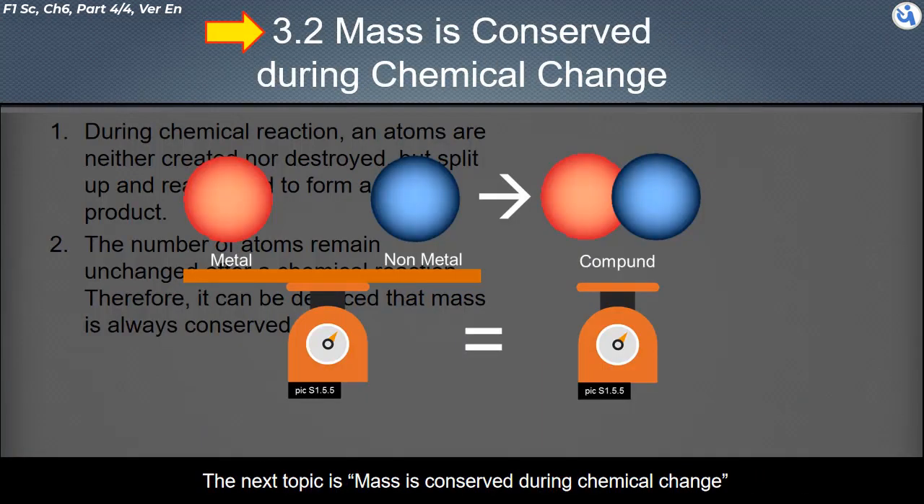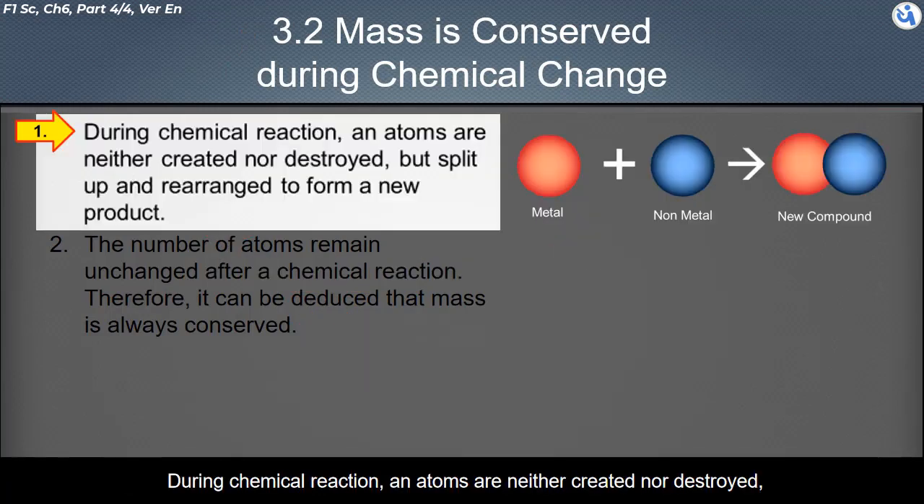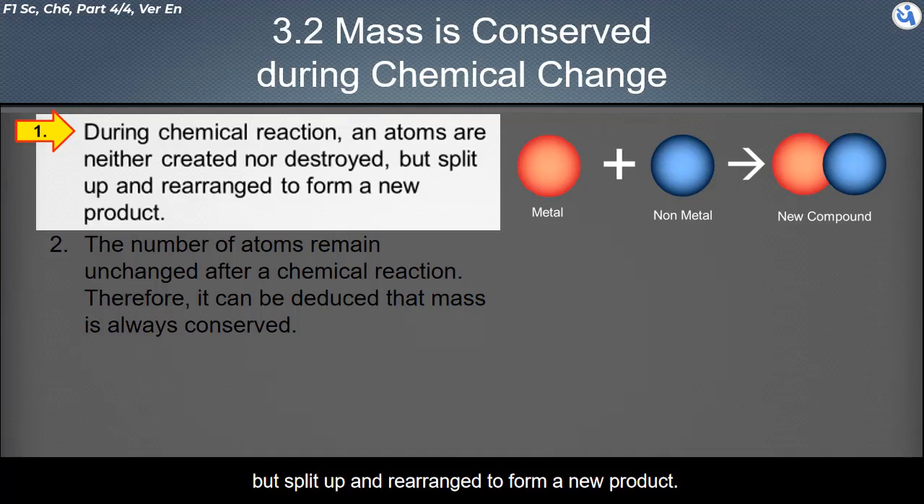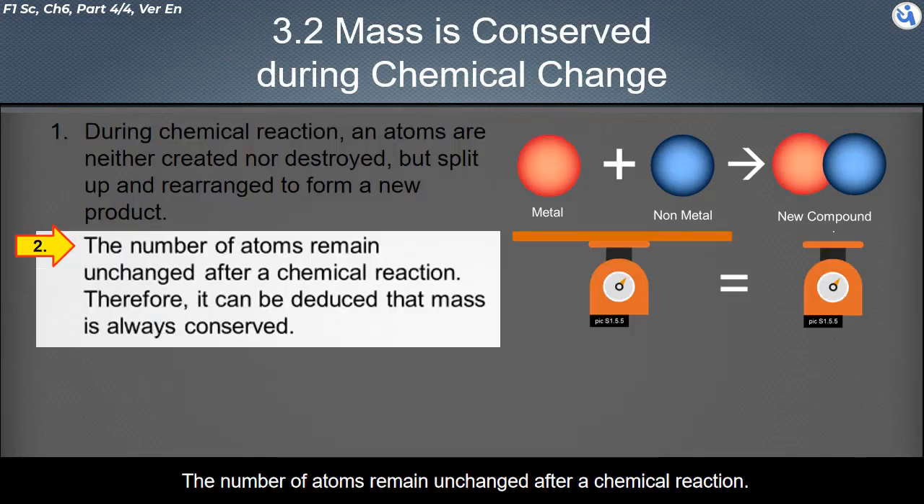The next topic is mass is conserved during chemical change. During a chemical reaction, atoms are neither created nor destroyed, but split up and rearranged to form a new product. The number of atoms remains unchanged after a chemical reaction. Therefore, it can be deduced that mass is always conserved.